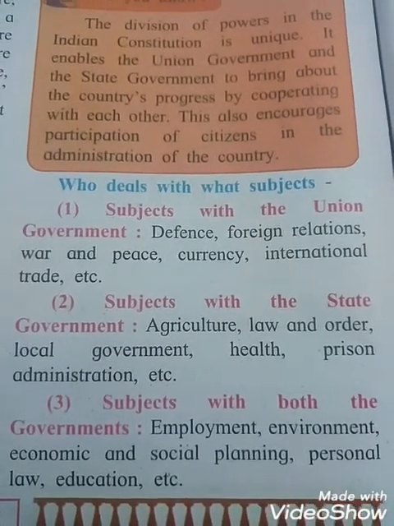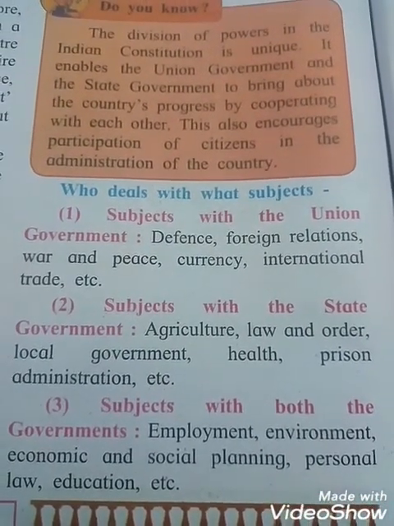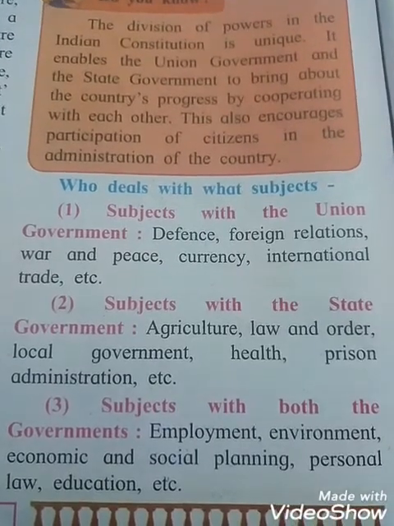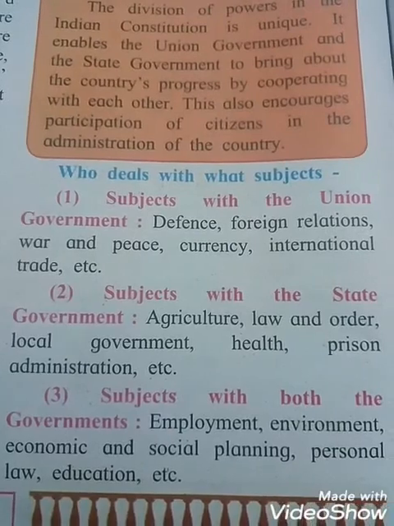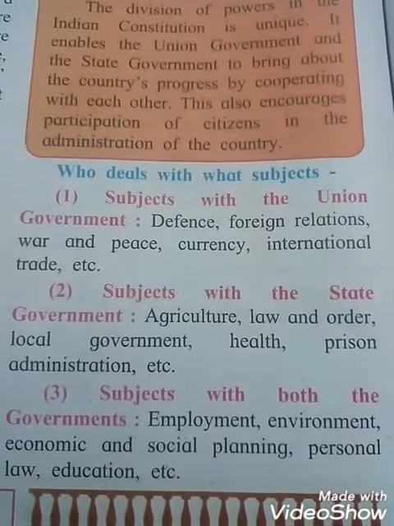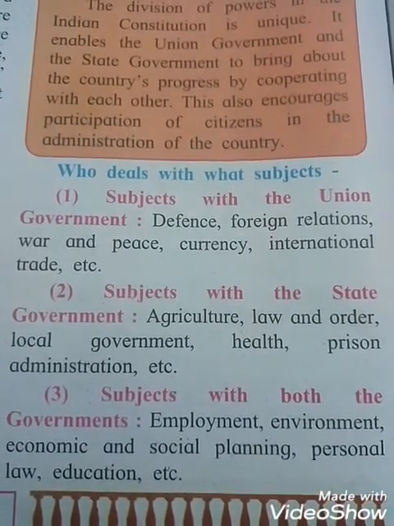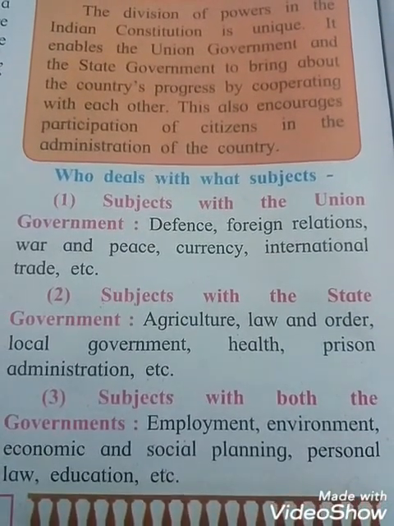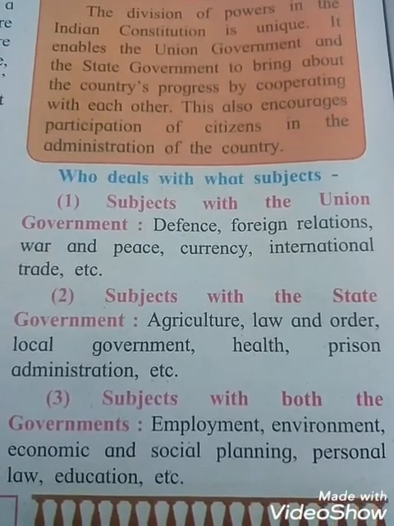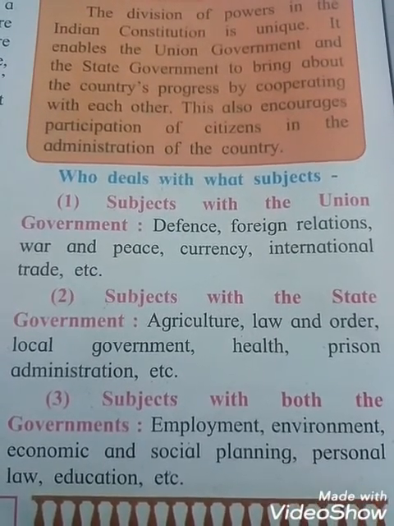And the third is subjects with both governments: employment, meaning whether people are getting job opportunities or not; environment, whether it is balanced or not; economic and social planning, personal law, education, etc. Both governments look after these subjects, so they have to make the arrangements.